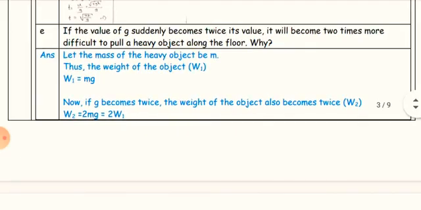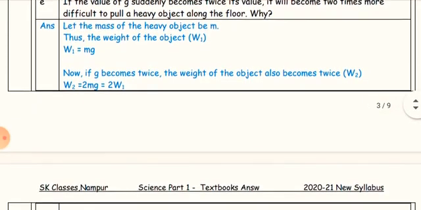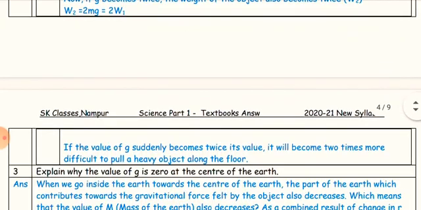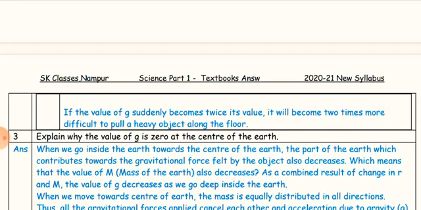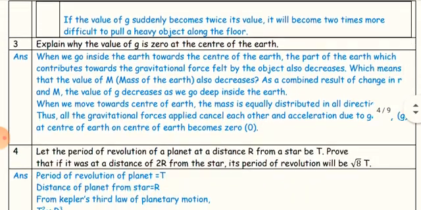Now if g becomes twice, the weight of the object also becomes twice: w2 = 2mg = 2w1. So if g suddenly becomes twice its value, it will become 2 times more difficult to pull a heavy object along the floor.